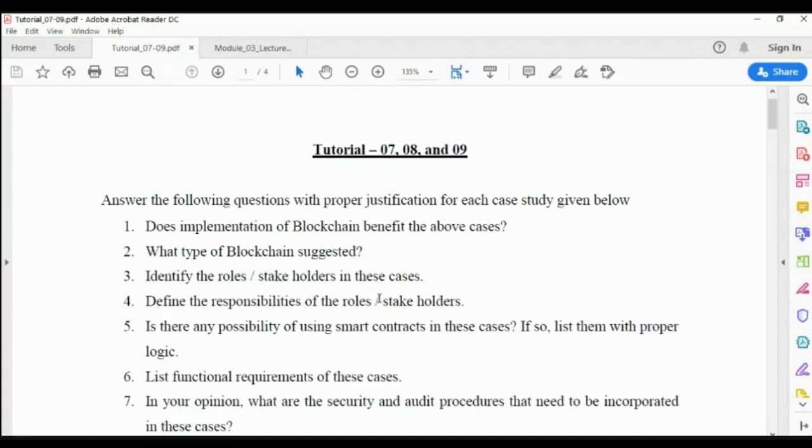Define the responsibilities of each role. This is based upon your understanding of the subject or of the case. First, try to address the functional requirements given in the case. Then you may extend the functional requirements based upon your imagination and the rationalization for including that requirement.